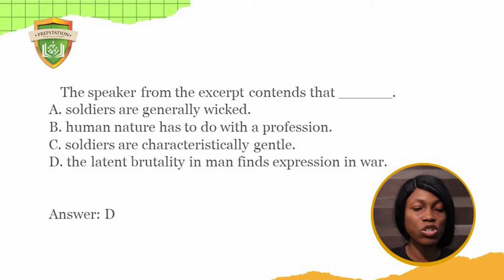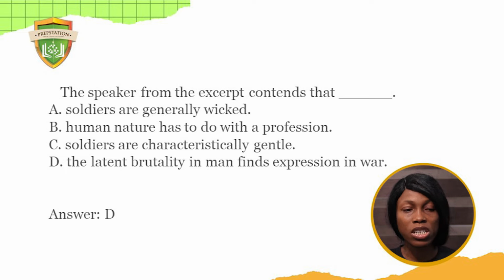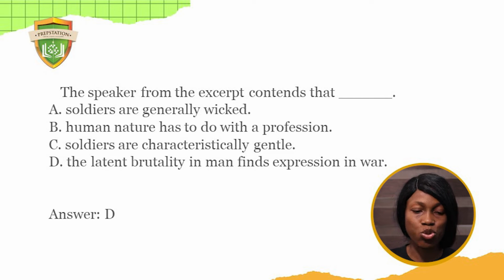The answer to this question is D. The brutality in man finds expression in war. So in this case, we are presented with a situation. The brutality came as a result of the fact that there was a war going on. And that is why the soldiers of fortune were made to act in the ways they acted. They became brutal, and they became sadists. Some ended up as rapists and some ended up as fascists.